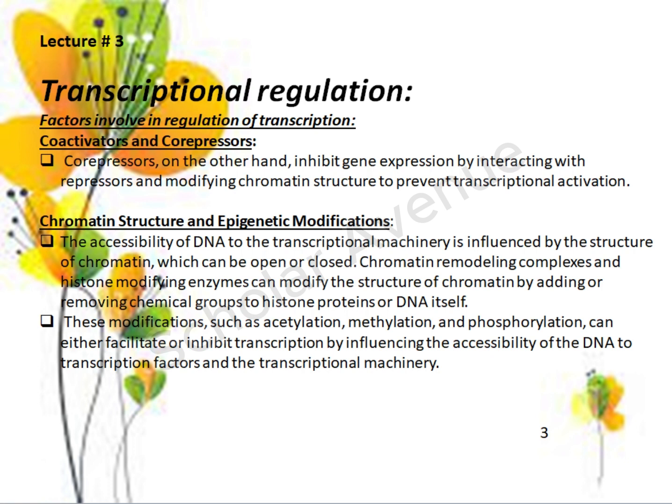At number 4 is chromatin structure and epigenetic modifications. The accessibility of DNA to the transcriptional machinery is influenced by the structure of chromatin, which can be open or closed. Chromatin remodeling complexes and histone-modifying enzymes can modify the structure of chromatin by adding or removing chemical groups to histone proteins or DNA itself. These modifications, such as acetylation, methylation, and phosphorylation, can either facilitate or inhibit transcription by influencing the accessibility of the DNA to transcription factors and the transcriptional machinery.